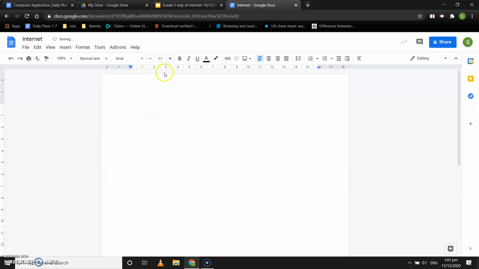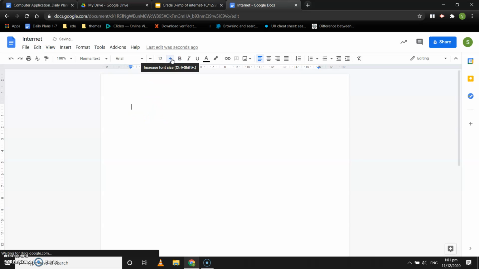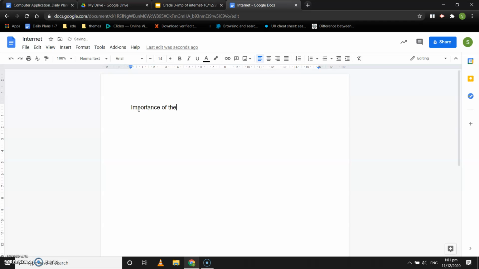Then inside the Google Doc, you can increase the font size. And inside the Google Doc, you will put the heading of the Google Doc as Importance of the Internet, and then write School at Home. So once you are done doing this,